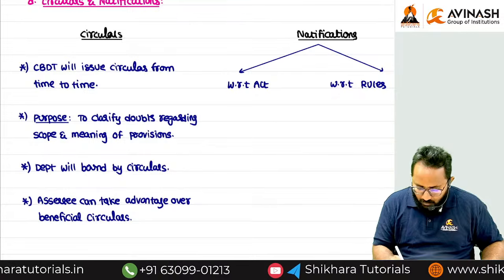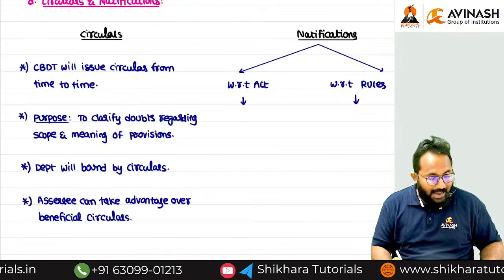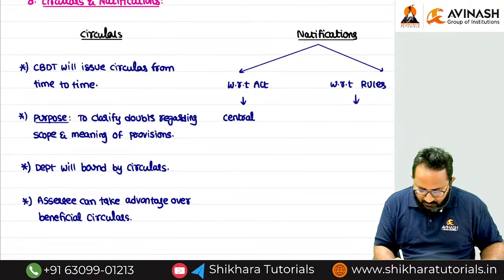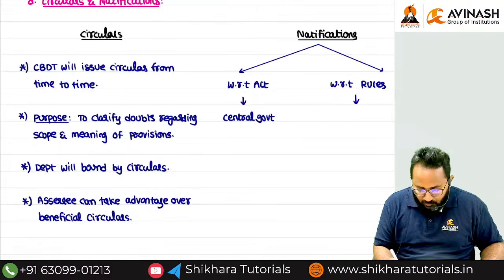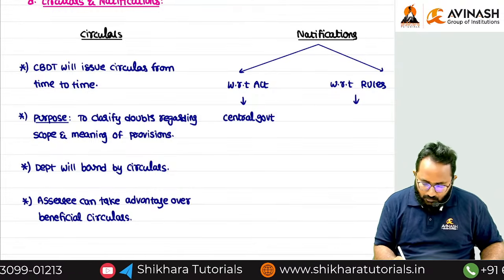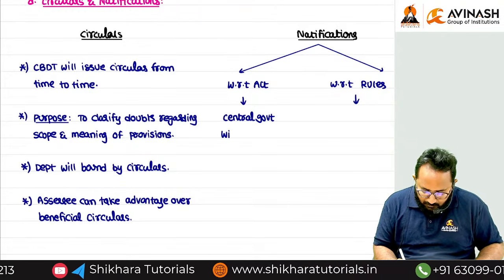Now my doubt, who will give the notifications? With respect to the Act, the central government itself will give the notification, because the Act is framed by the central government in Parliament. Now the rules also, notifications will be issued by whom? Central government.